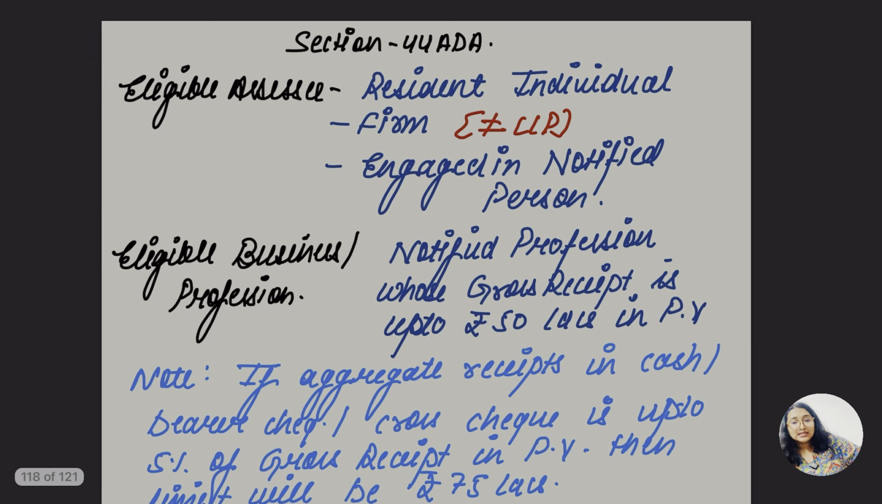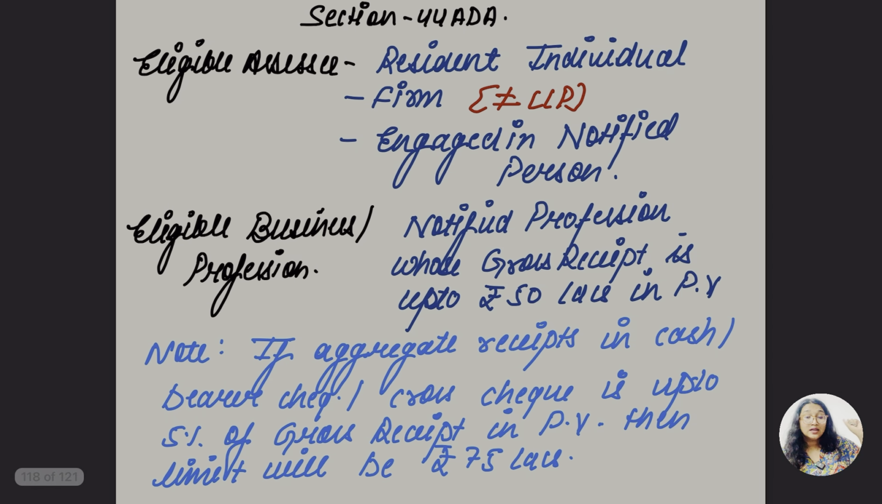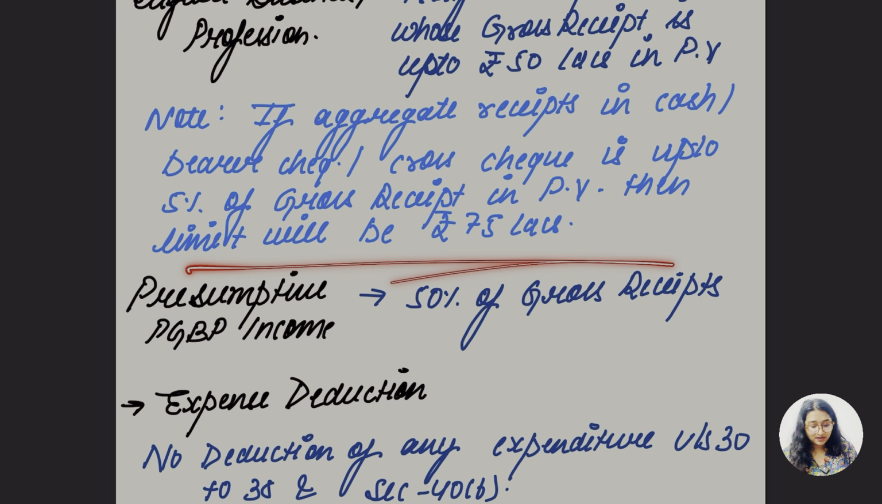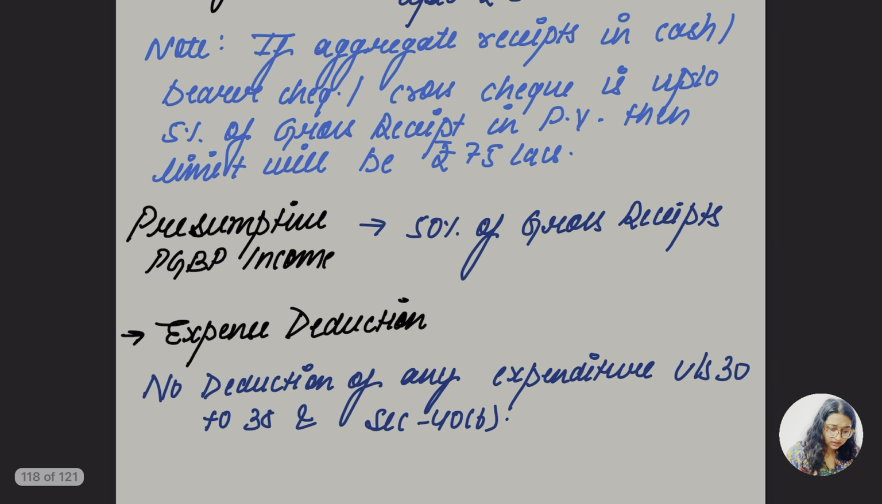Okay, in the earlier case under 44AD, what was it? It was 2 crore. The limit did not exceed for the cash, bearer cheque and crossed cheque, then it would be 3 crore. In this case they have also given us the limit. Normally the gross receipt is up to 50 lakh, but if the aggregate receipt in cash, bearer cheque and crossed cheque is up to 5% of the gross receipt in the previous year, then the limit will be 75 lakh, 50 or 75. Okay, this much is understood.